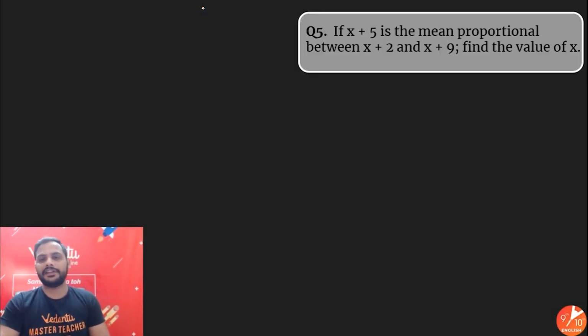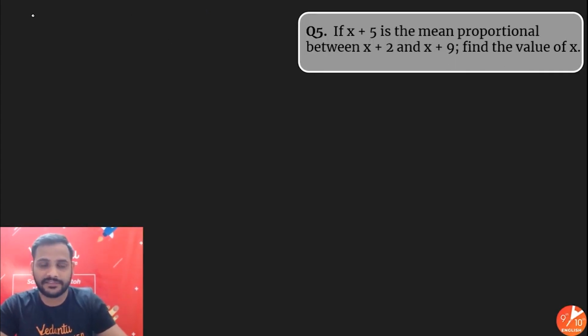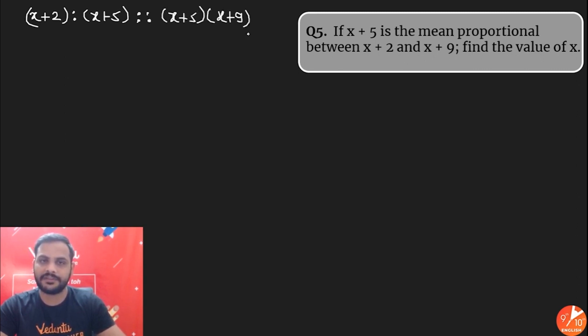Now let's move ahead. Next question: if x plus 5 is the mean proportion between x plus 2 and x plus 9, find the value of x. So I can say x plus 5 is the mean proportion. So the ratio of x plus 2 with x plus 5 is proportional to the ratio of x plus 5 with x plus 9. So here we have x plus 5 whole square is equal to x plus 2 into x plus 9,